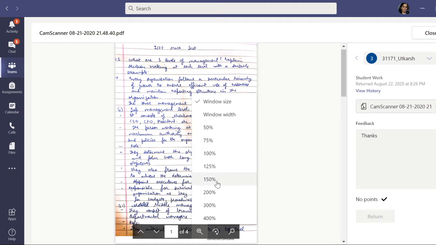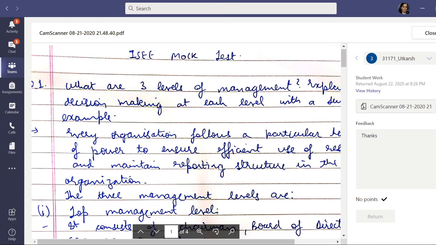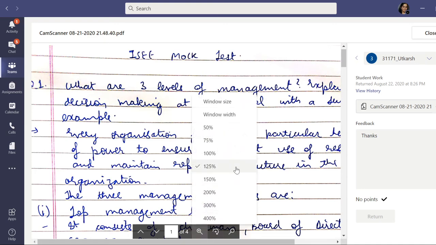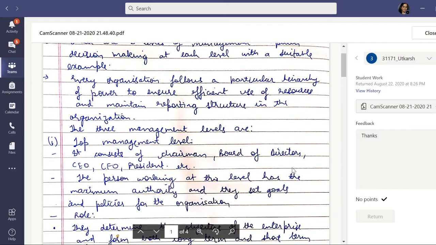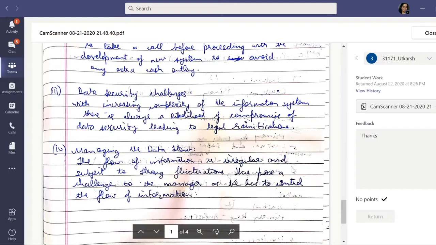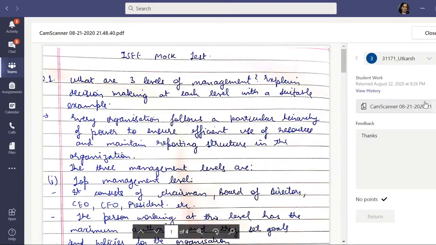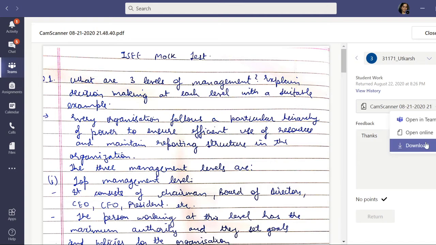So you can zoom it here as per your need. You can zoom it and you can check, you can assess it. So like this you can zoom it and you can assess the question paper answer sheet, and you can give the marks. Here there is a facility to download that answer sheet also.